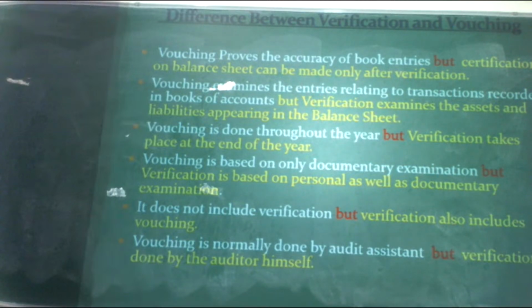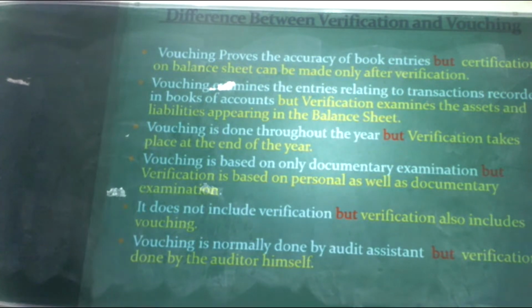The next one: vouching is normally done by the auditor's assistant, but verification is done by the auditor himself. See, bills and invoices are checked by the assistant, because the assistant prepares the financial report and then submits the report to the auditor. Then he has to verify and sign the financial statement, and only then can it be established in the financial statement. But in the case of verification, it is a mandatory duty of the auditor to verify all the assets and liabilities.